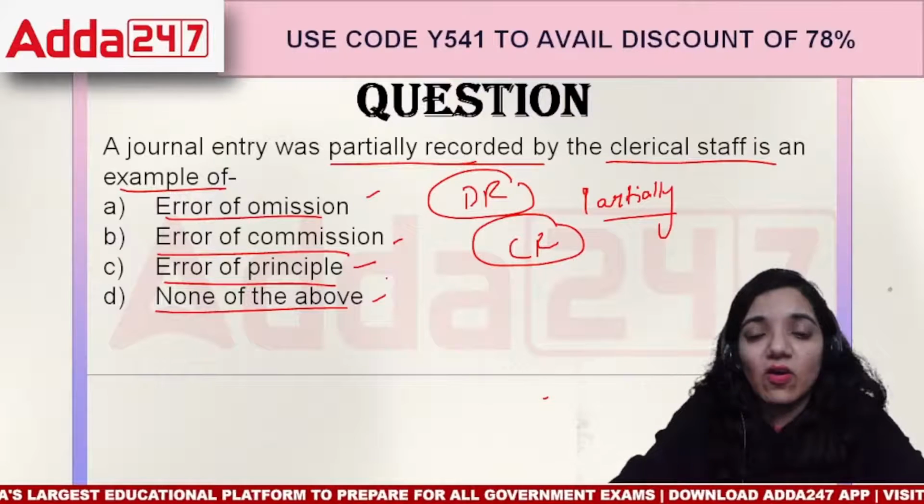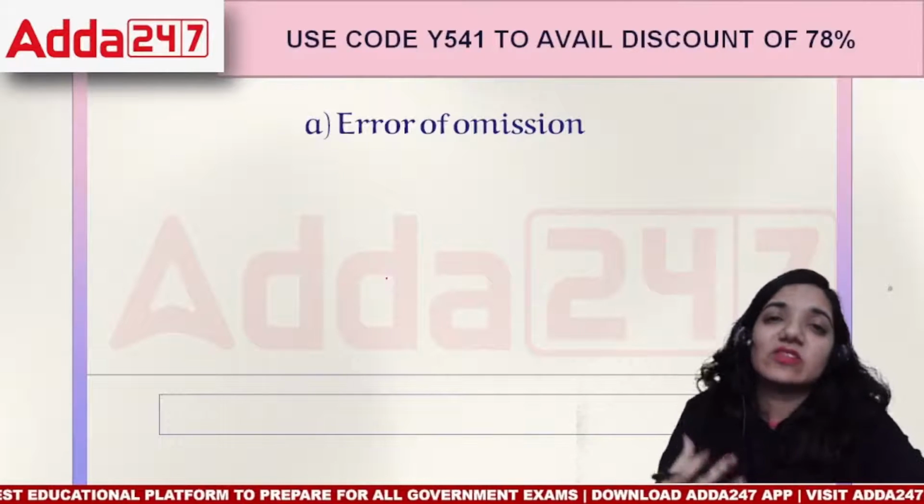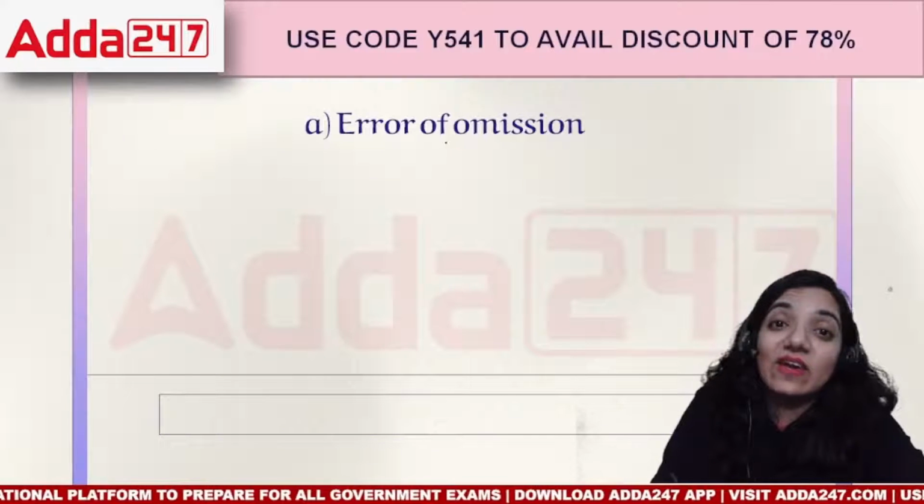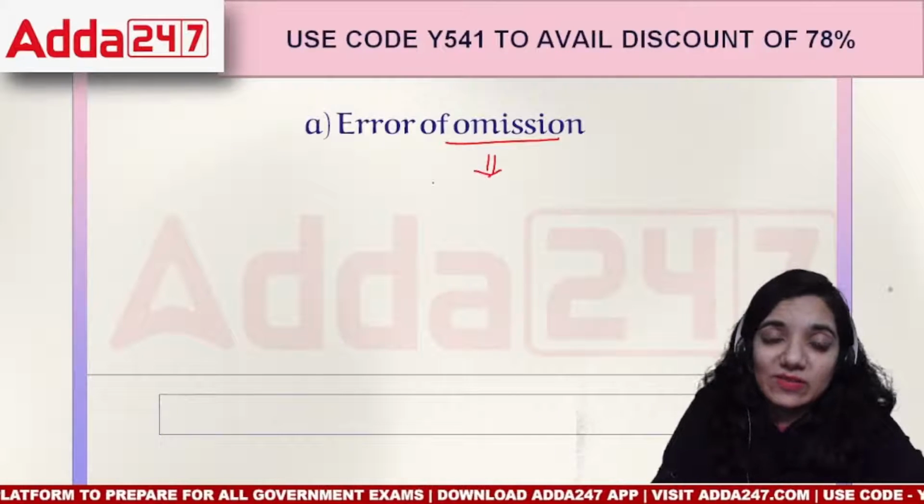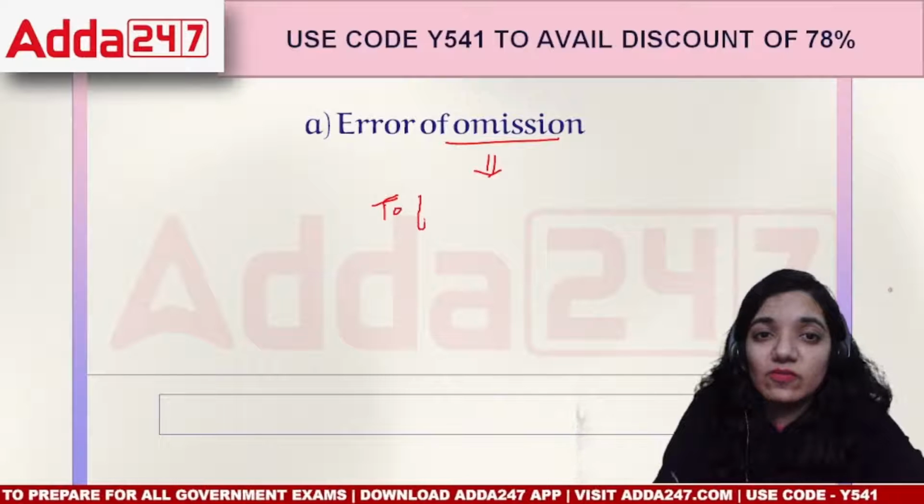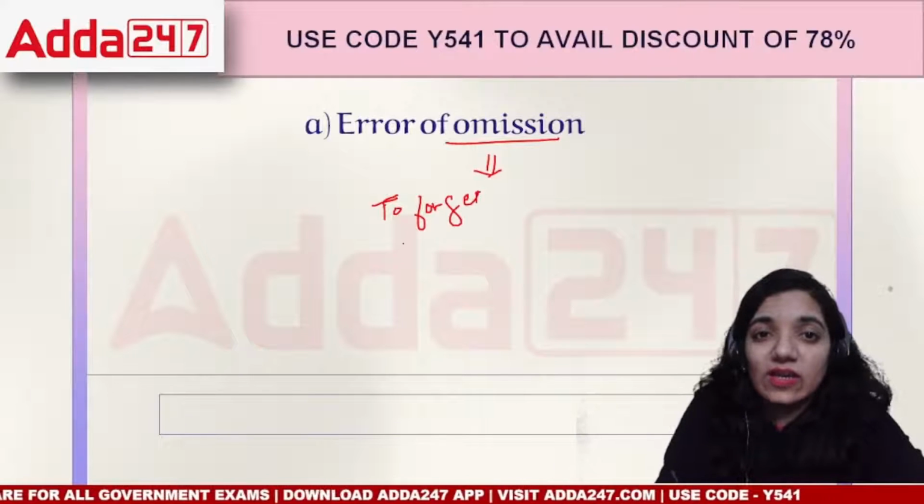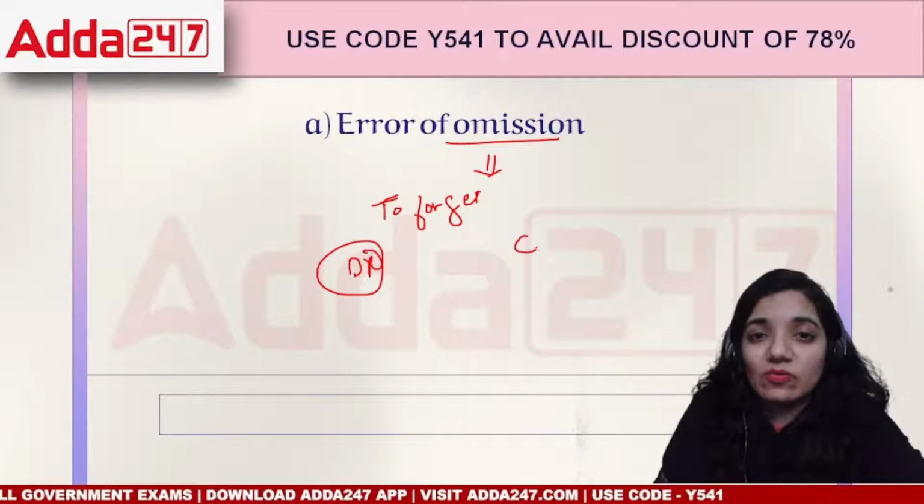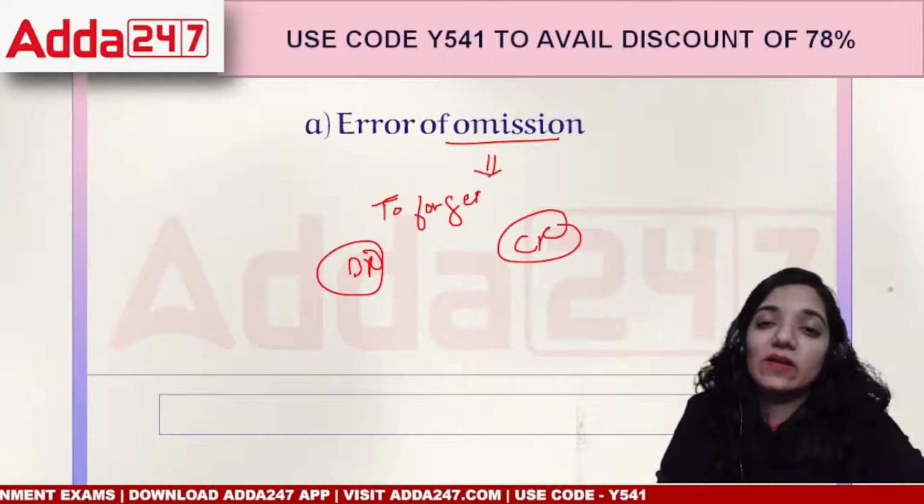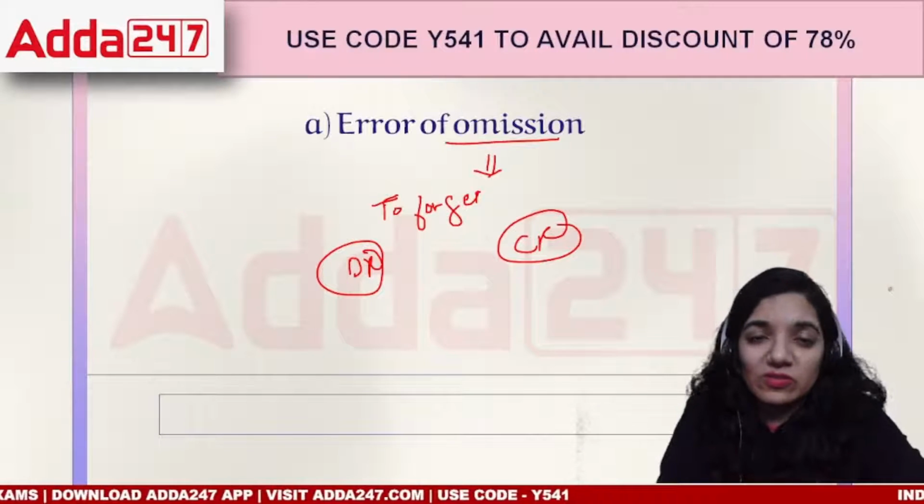It's error of omission because we are forgetting it. It's basically recorded partially. Omission means to forget the journal entry. It can be only on the debit side, or it can be only on the credit side. Depending upon the scenario, it would be noted here.